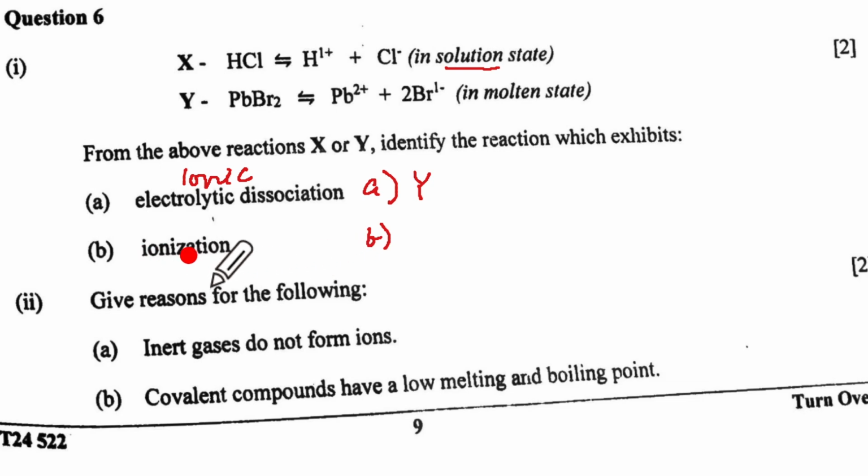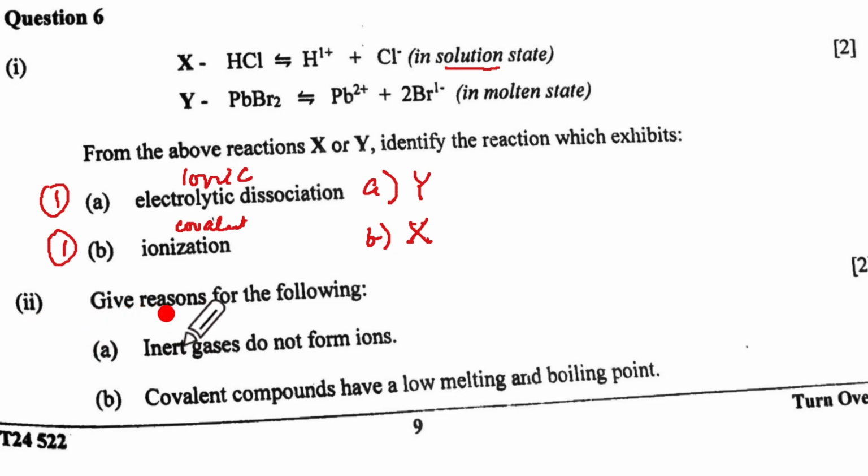And for B, ionization is for covalent compounds. So already molecules are here. They have got converted into ions in solution state. So ionization is X. That's all you need to write, and you get your 1 mark and 1 mark, and your 2 marks are with you.